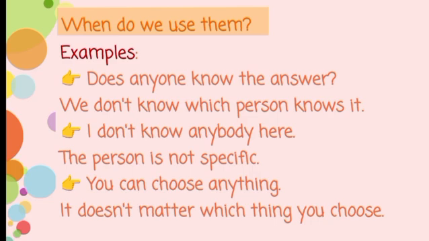Next, I don't know anybody here. Now the person is not specific. You can choose anything. It does not matter which thing you choose. So here anyone, anybody and anything are indefinite pronouns as they are not giving us a specific answer.